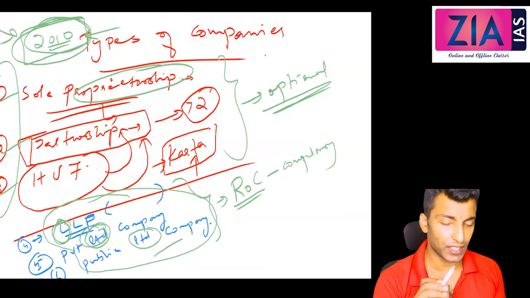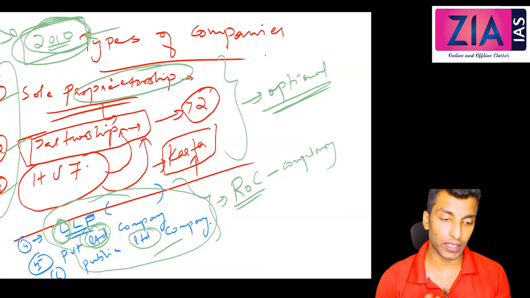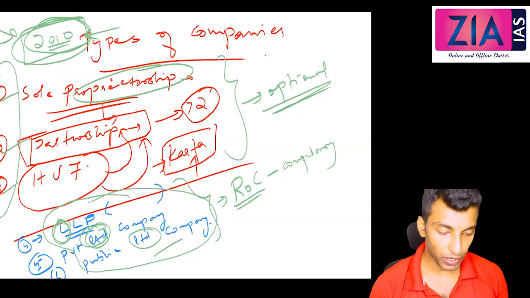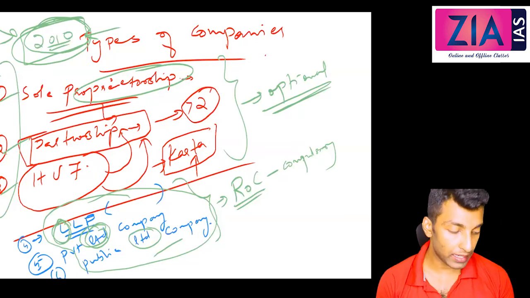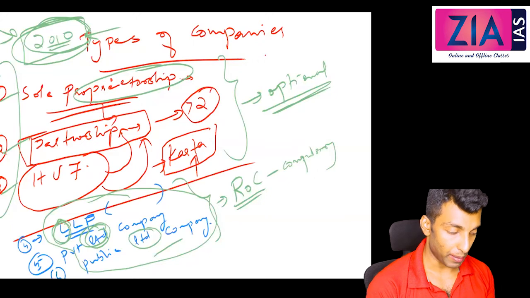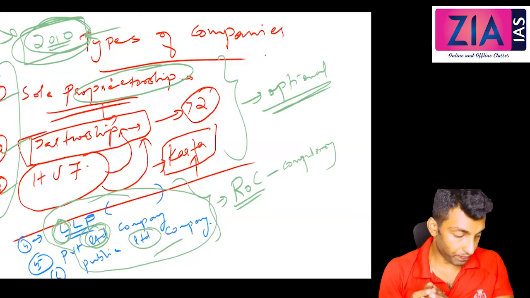I have just given you an example. Normally the owners of the company, I hope you understood, limited liability means liability is actually limited to the subscribed capital. Are we okay?